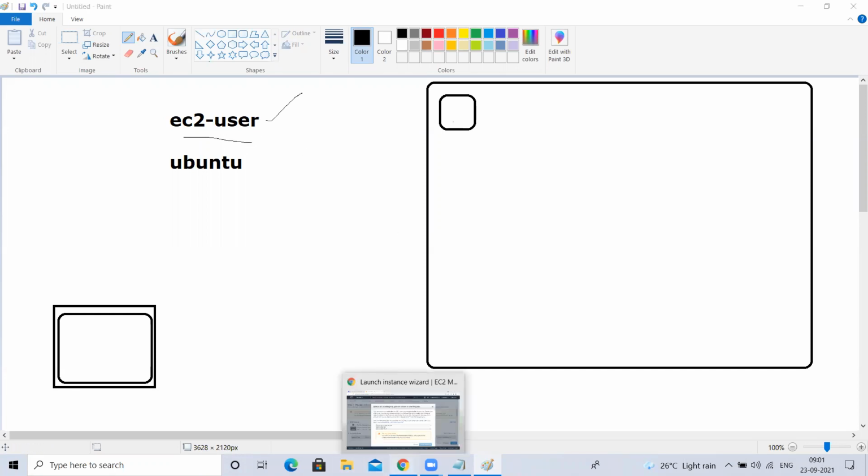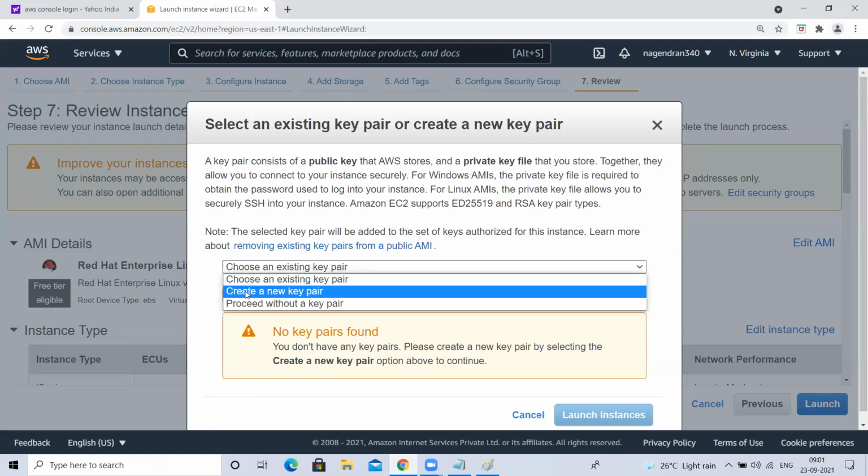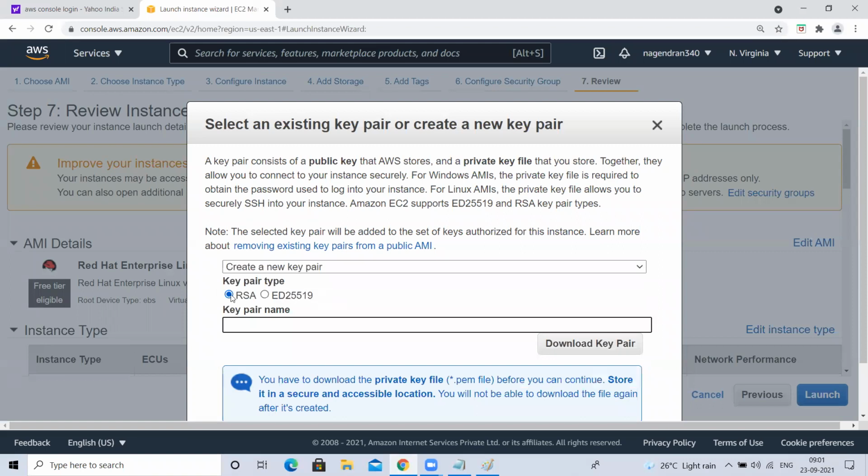Okay, let me go here. So here, we call it a key pair. I want to create a new key pair, right? That should be encrypted, and I have to give it some name. Nagendra, I am giving. Nagendra batch 22. So this name I am giving.